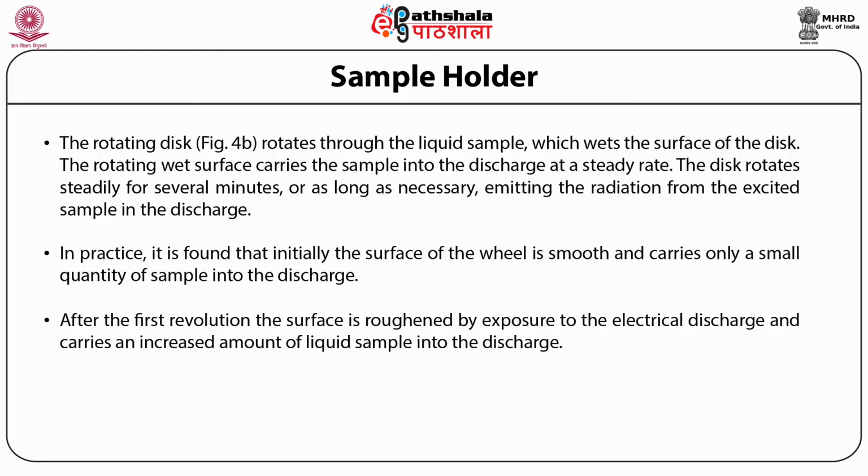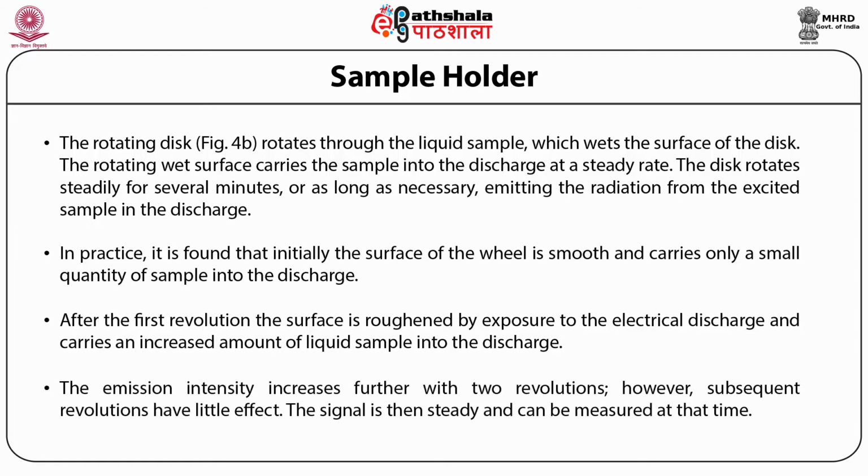After the first revolution, the surface is roughened by exposure to the electrical discharge and carries an increased amount of liquid sample into the discharge. The emission intensity increases further with two revolutions. However, subsequent revolutions have little effect. The signal is then steady and can be measured at that time. The calibration data must be obtained under identical conditions.